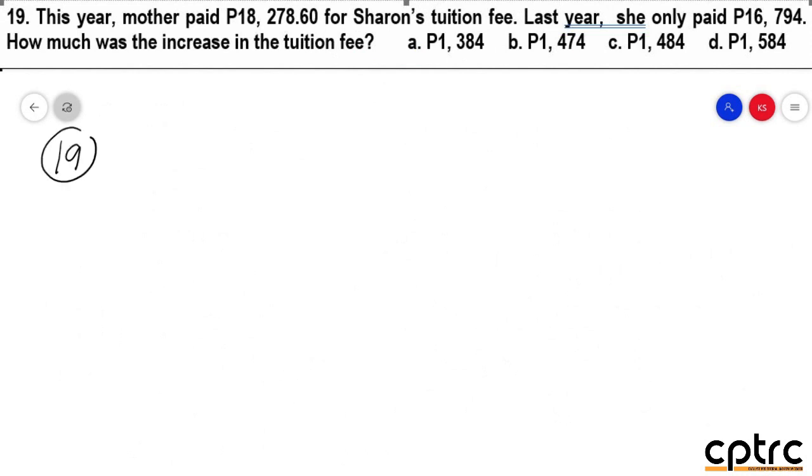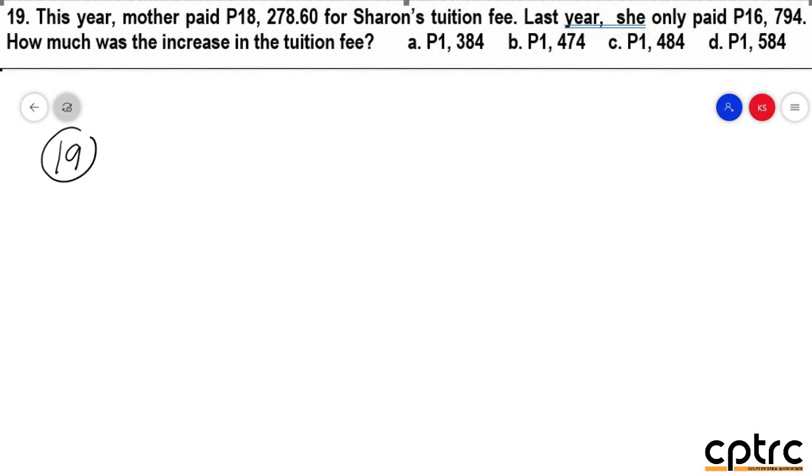Okay, we are now number 19. This year, mother paid this amount for Sharon's tuition fee. Last year, she only paid this amount for Sharon's tuition fee also. How much was the increase in the tuition fee? So, may trick po dito na kung saan po ginamit yung word na increase. So, increase po, that means to say, mag-add dapat. The problem nga lang is hini-compare niya po yung tuition fee ng last year at saka this year. So, when we talk about comparison, we're talking about difference. So, huwag kayong palinlang po sa trick word na increase. Kasi some of you would going to add.